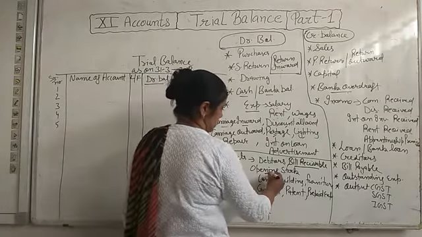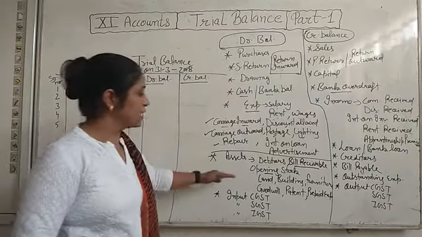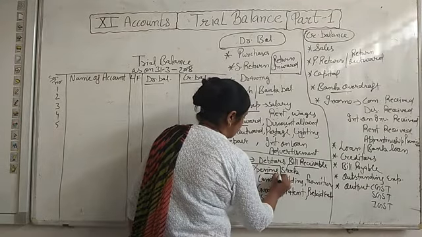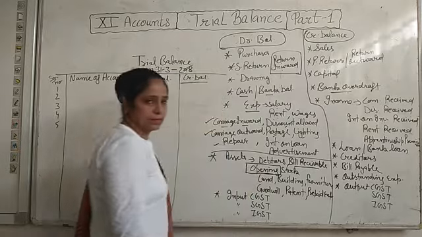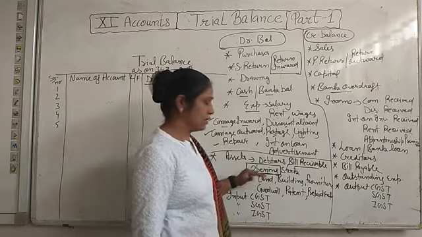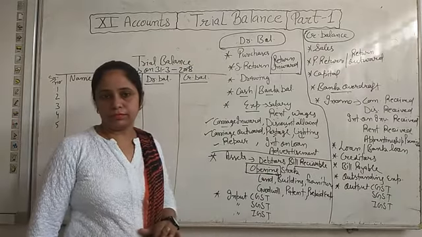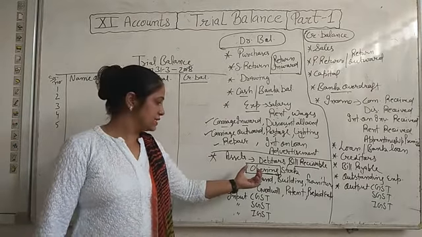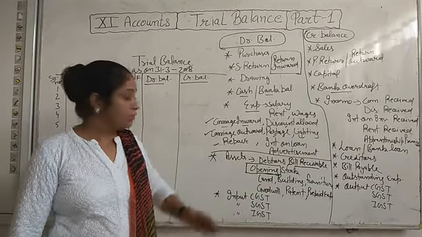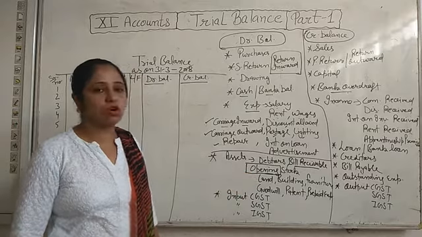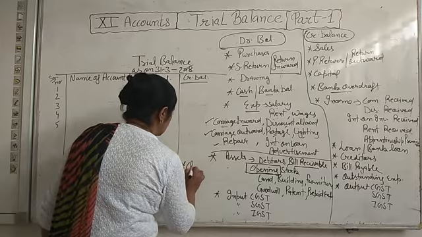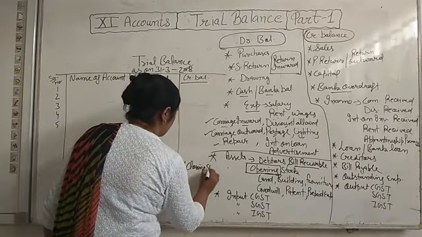Opening stock, that in the trial balance we will write only opening stock, the stock we have at the starting of the financial year. In the question, opening stock is given and closing stock also will be given. Opening stock is the start of the financial year, and closing stock is the end of the financial year. We will write only opening stock in the trial balance. Keep in mind that closing stock will not be mentioned.